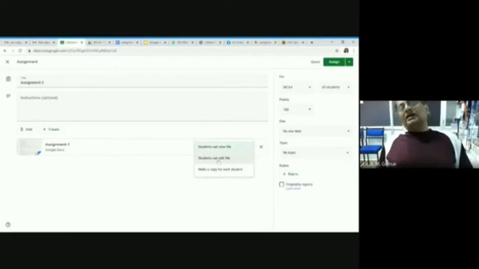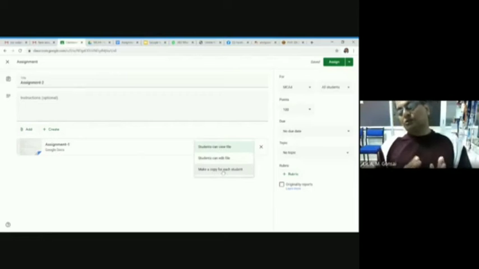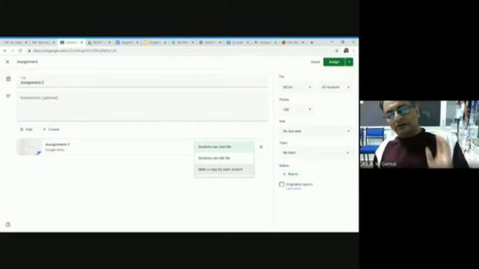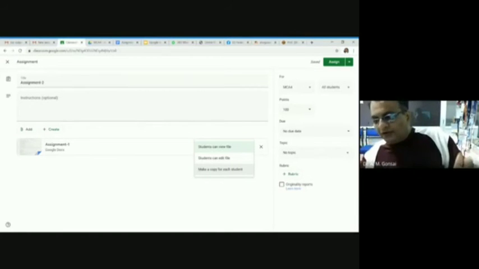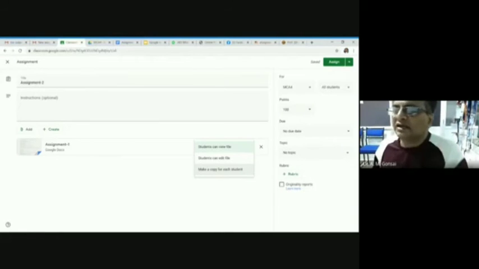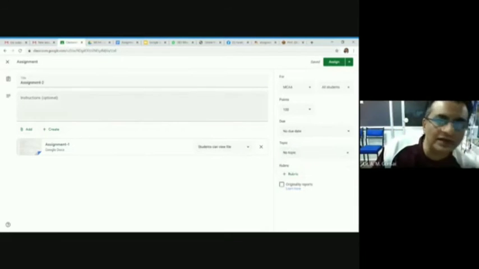If I say student can edit file, only one document will be shared with 63 students. That is again a problem. So the last option is make a copy for each student. So this is the one document I am attaching. Google Class automatically creates 63 separate documents with the student name, and it will be assigned to all students. That way it will create. And here for MCA 2 student or MCA 4 student, how many marks for this assignment, what is due date, and if you want to create topic, you can create topic. This way you can post.